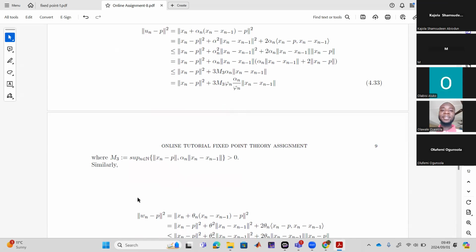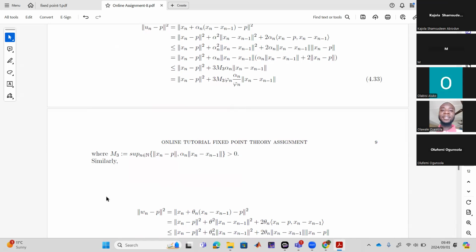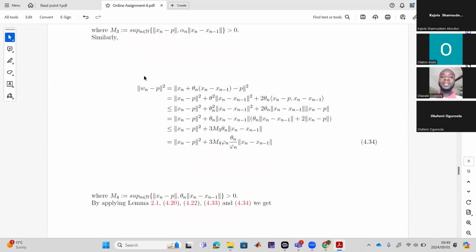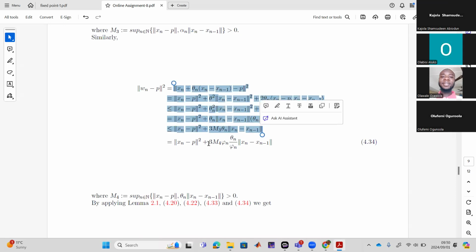So now similarly, Wn is an expansion for Un. If you do the same thing for Un, I don't think we need to rewrite all this again. We should have, similarly, Wn minus p squared is equal to this. That's all. Since we proceeded exactly the same way, we just say Wn minus p squared is equal to this.